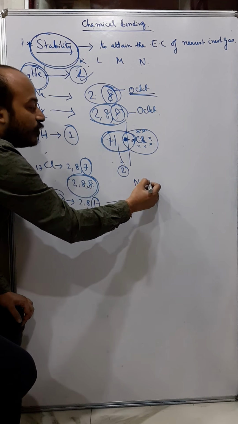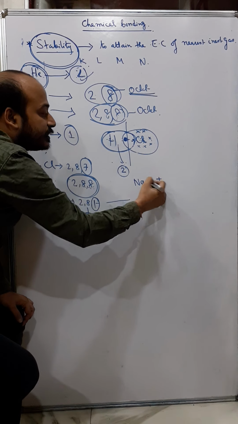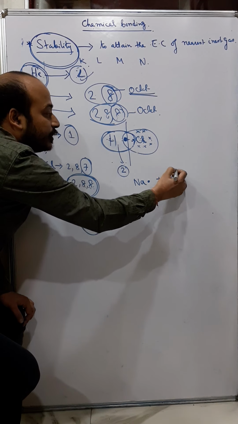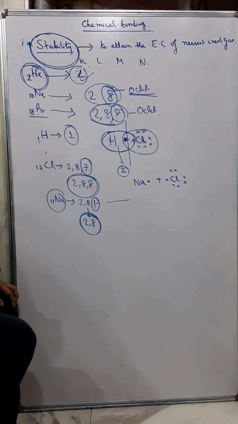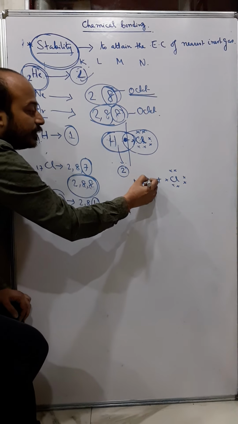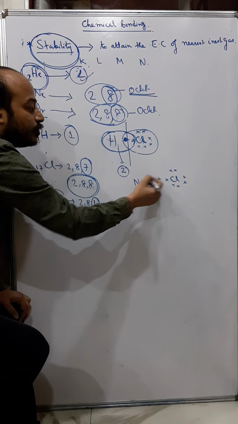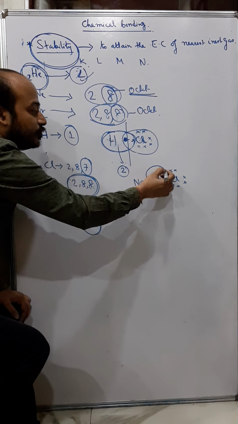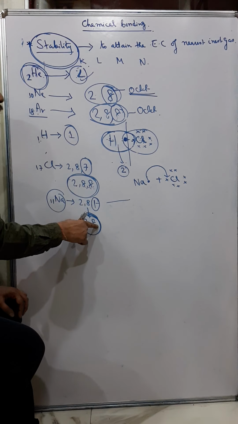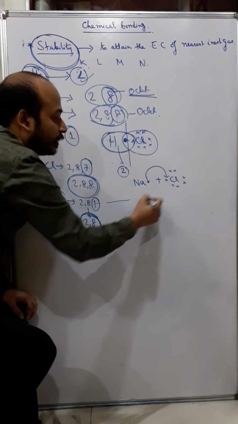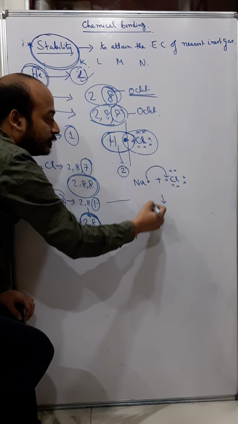Now sodium has one electron in its outermost shell. Chlorine has 7 electrons in its outermost shell. Now during the reaction between sodium and chlorine, what happens? Sodium loses one electron, and it becomes stable.